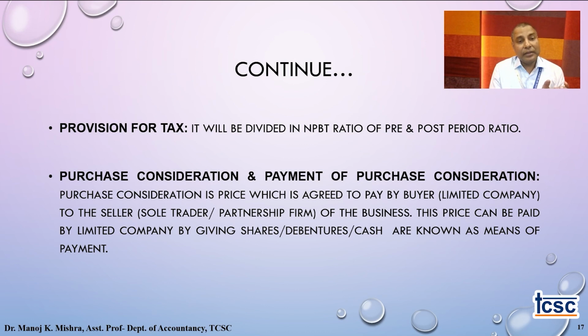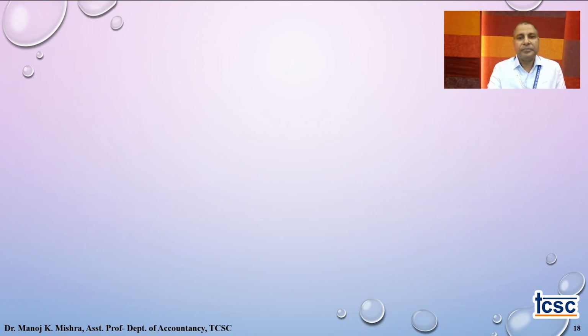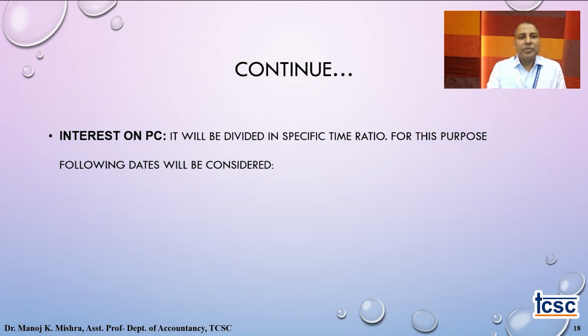So for settlement of interest on purchase consideration, PC amount, or other related information to PC, we require calculating a specific ratio. That specific ratio may be different from question to question. So interest on PC, which I was just discussing, depending on the date given when we are doing the settlement of PC, is recorded or distributed.